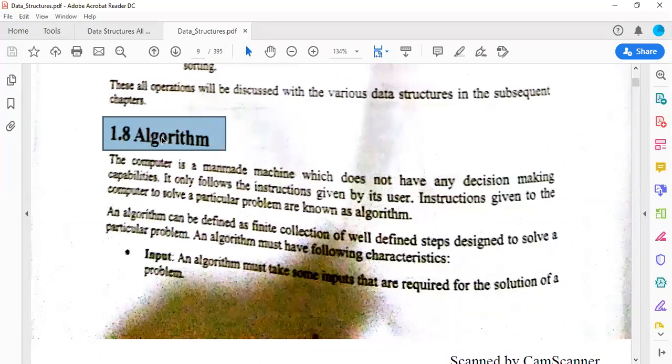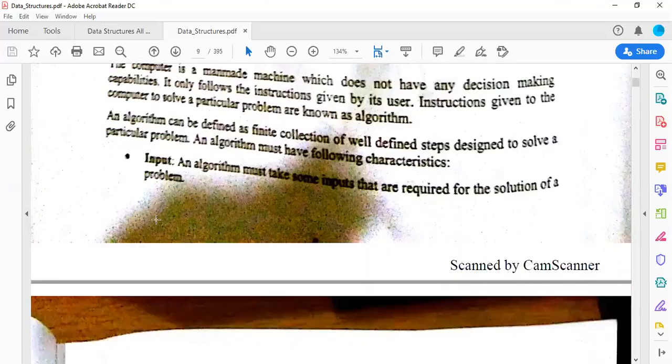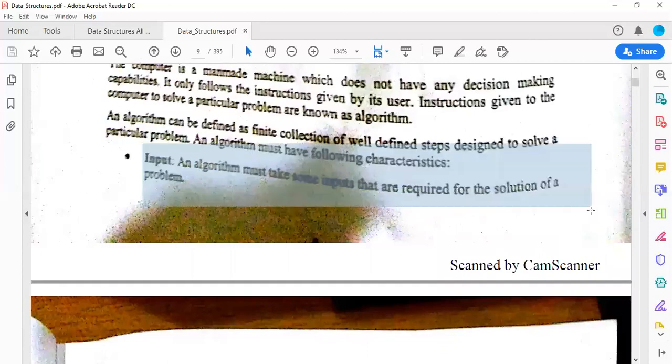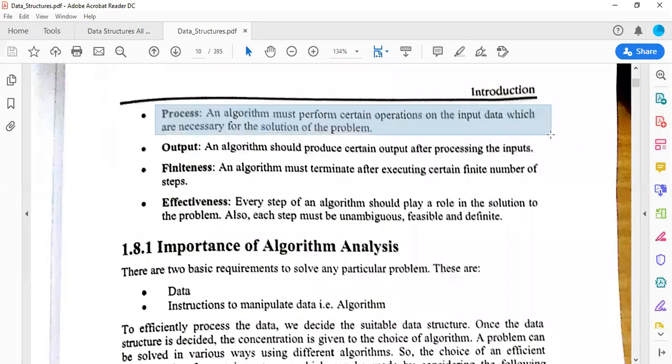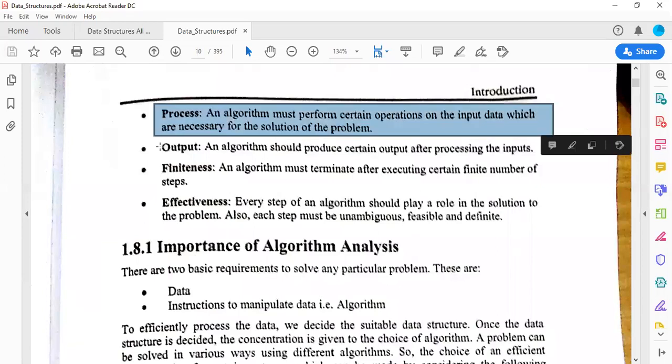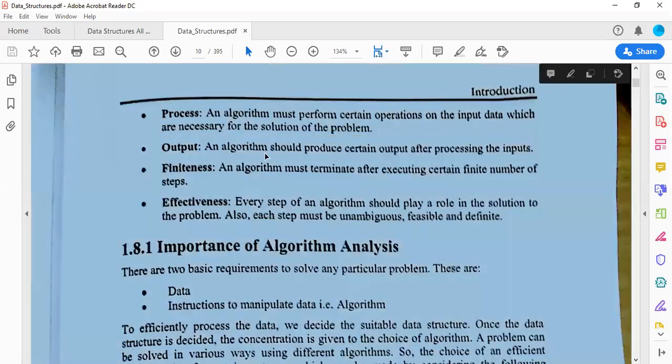Once you start an algorithm, it has to end. So the first step of an algorithm is start, then moving towards the next operation, and it can end with stop. So input has to be there for an algorithm. Then we have process in between, what kind of process can be done. Then we have output of that algorithm.